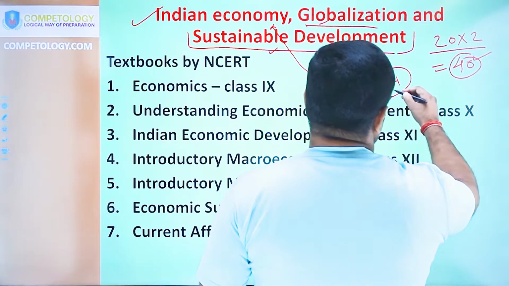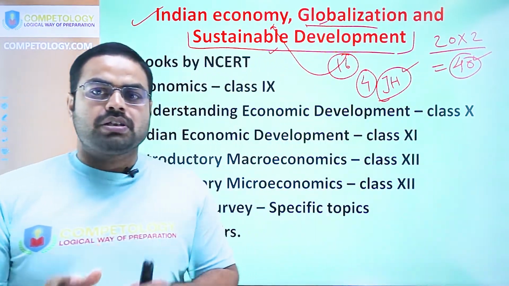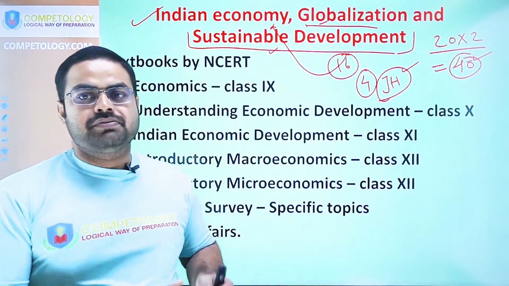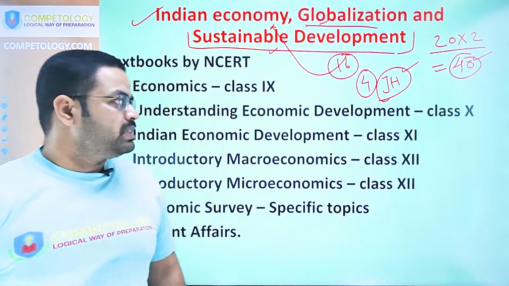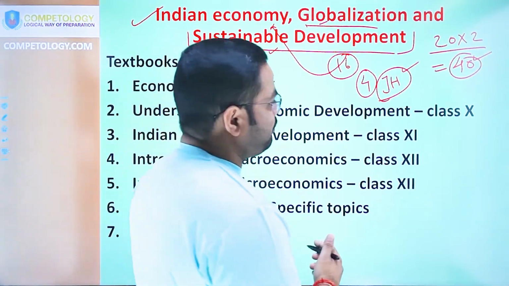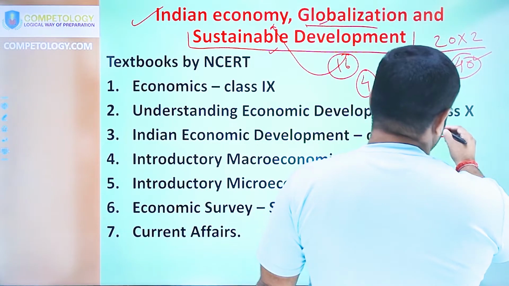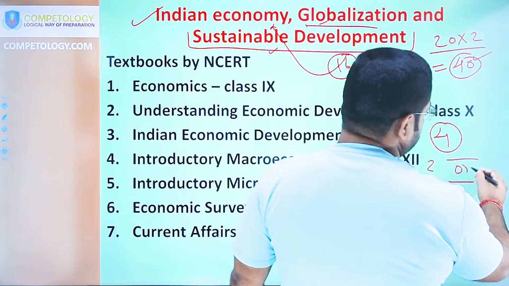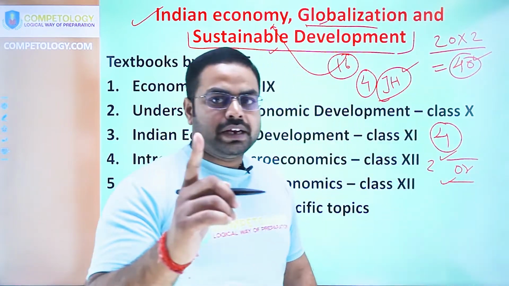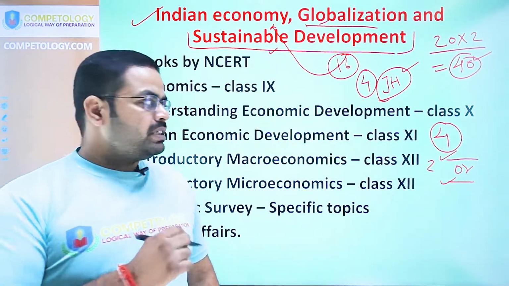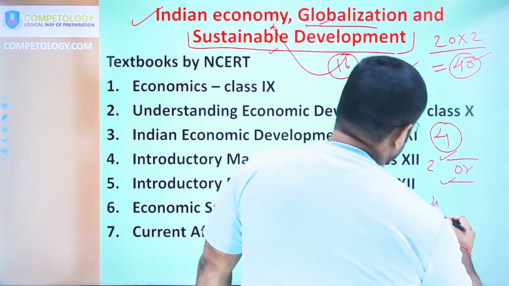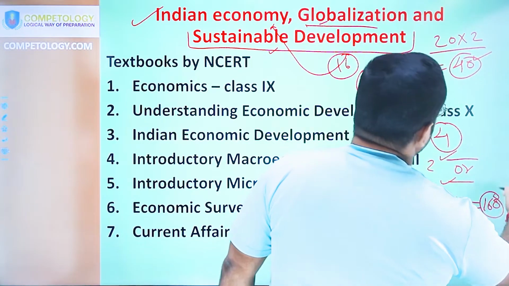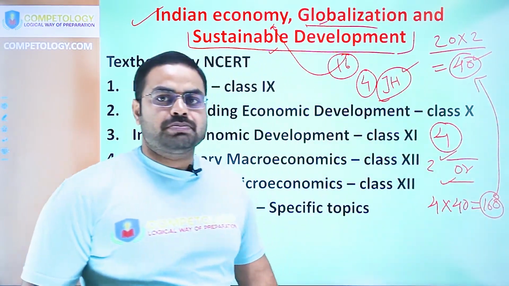So you need to focus more and more on the Indian economic perspective while preparing for the JPSC Mains exam. For the rest of the 4 questions, each will have 2 options, this or this, and you have to solve any one. This will be of total weightage of 4 into 40 marks, that is 160 marks. So this makes a complete 200 marks paper.